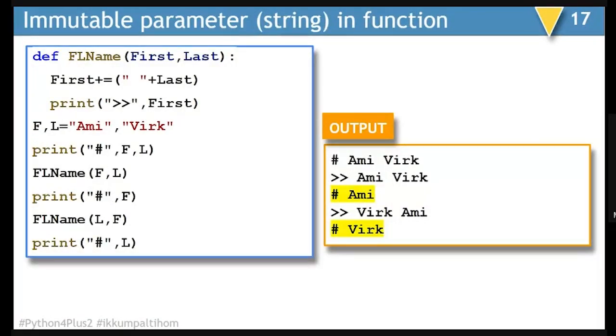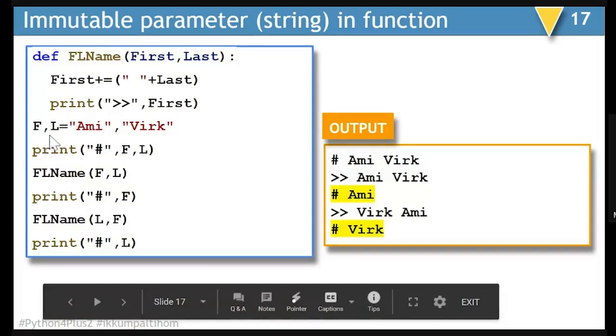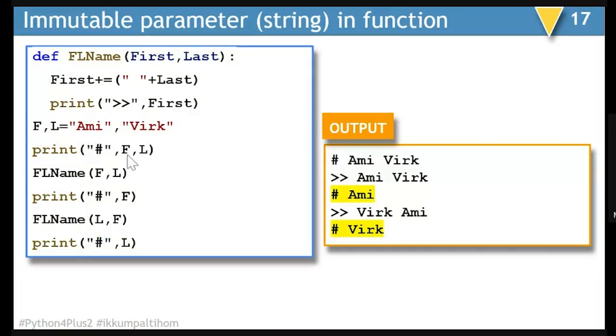Now this example of an immutable parameter is going to be from a string. Let's assume F is the first name and L is the last name. So the first name is Ami and L is Virk. If I pass these in print, Ami and Virk will be displayed. Once I call this function, where I pass F to first and L to last, inside the function I am adding last with first along with a space in between. So inside the function, if I display the output for first, it is going to be Ami Virk.